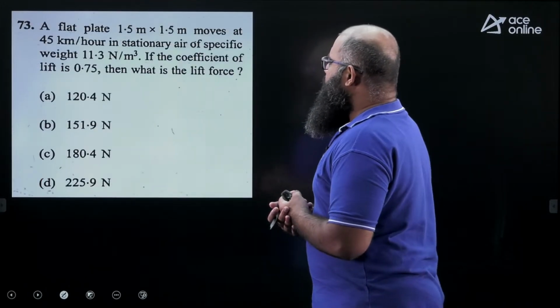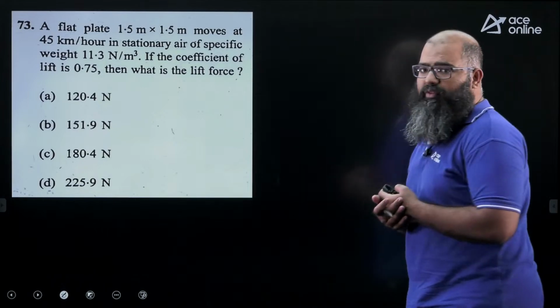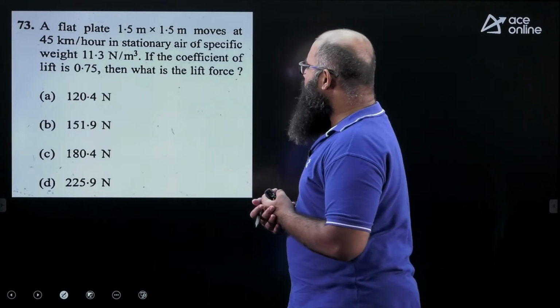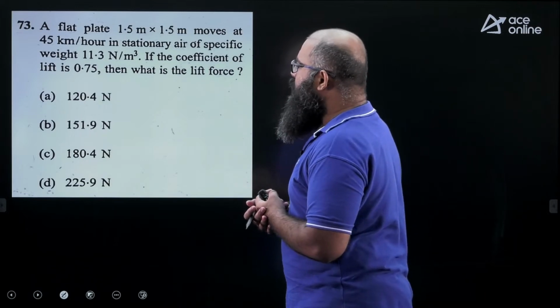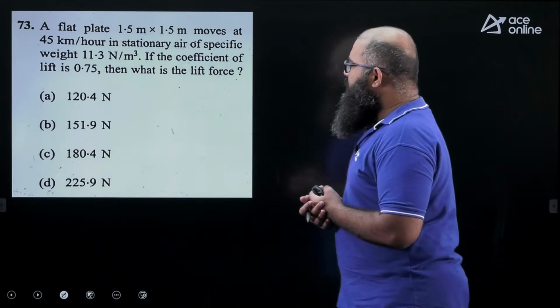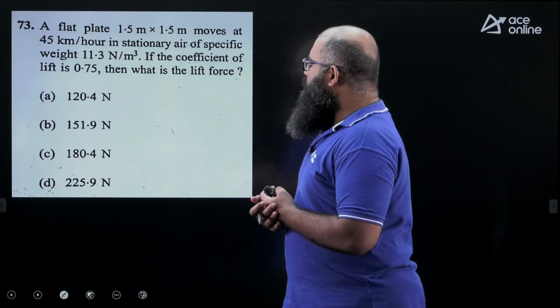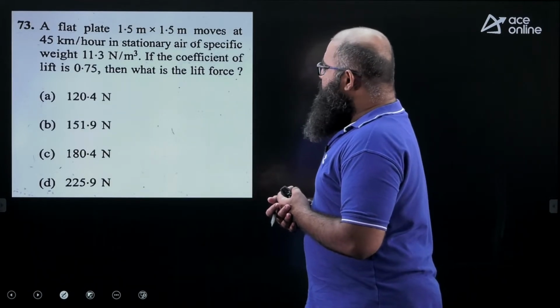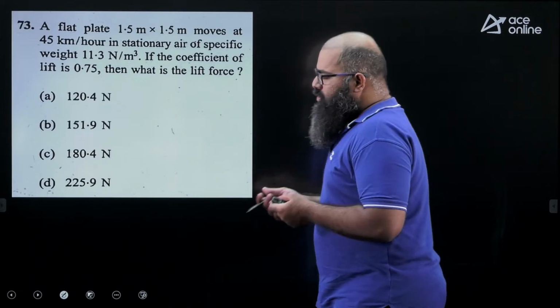Moving further to the next question. Now this question is from the concept of drag and lift. The question says a flat plate 1.5 meter cross 1.5 meter moves at a velocity of 45 km per hour in a stationary air of specific weight 11.3 Newton per meter cube. If the coefficient of lift is 0.75, then what is the lift force over here equal to?